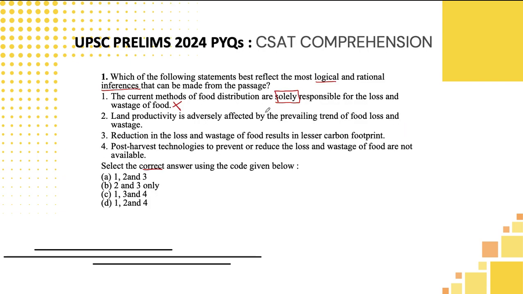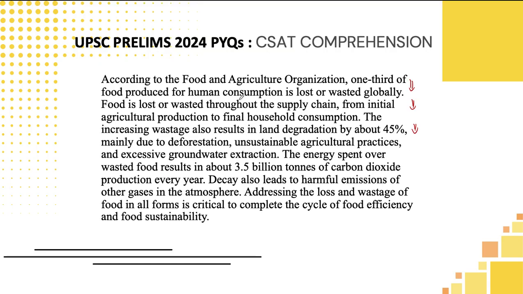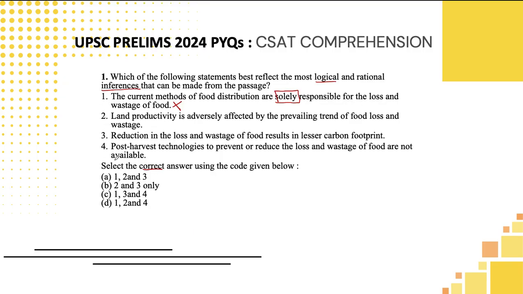That is, the current methods of food distribution are responsible for loss and wastage of food. If you look at it, they are only talking about loss and wastage. It is critical to complete food efficiency and food sustainability. Even on a close look, it is not found. So you can eliminate the first statement. Let's look at the options, students. Once you eliminate the first statement, you can directly pick option B, which is the correct answer, students.